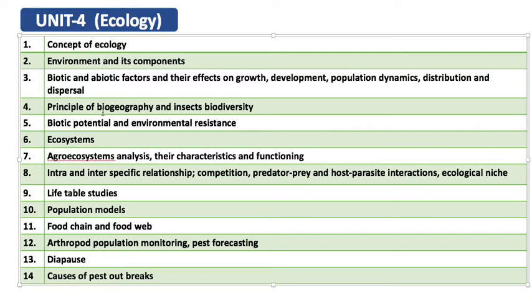And insect biodiversity. Biodiversity means the number of species present in an ecosystem, how many types of species, either species diversity, genetic level diversity, or population diversity, meaning how many different numbers are present in that population or locality. Then coming to the biotic potential and environmental resistance. Biotic potential is the maximum reproductive capacity of the organism.